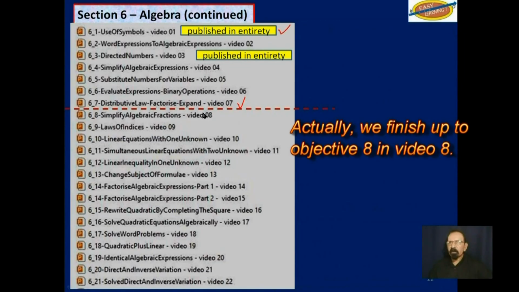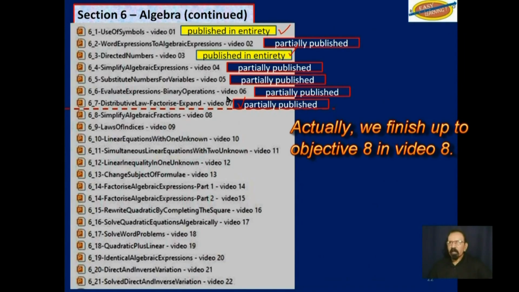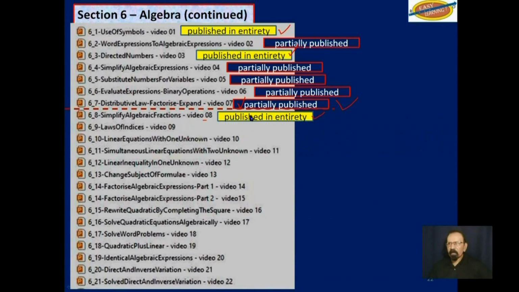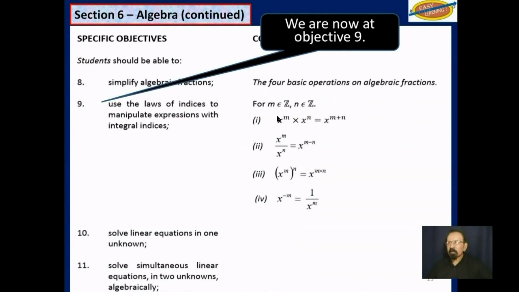These 2 have been published in their entirety. These others have been published partially. This one here, objective 8, we actually finished that as well, and that is published in its entirety. And as I said, we are at objective 9.